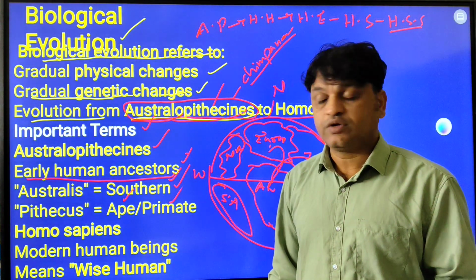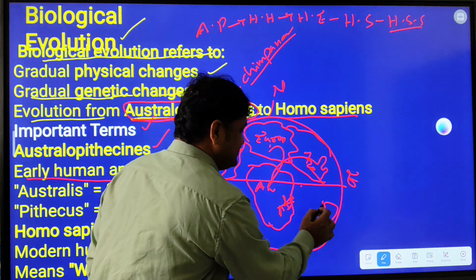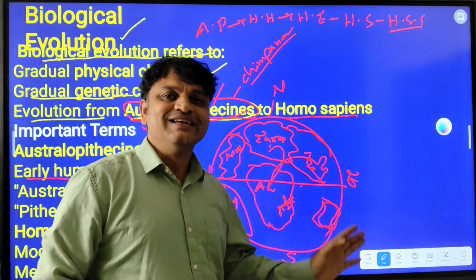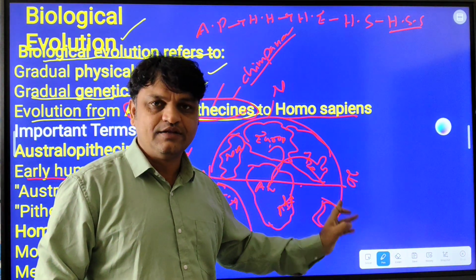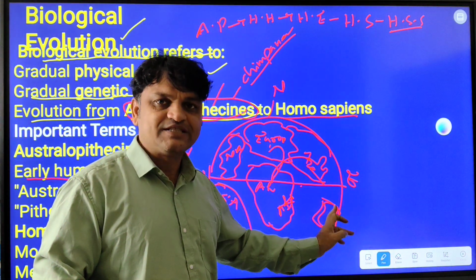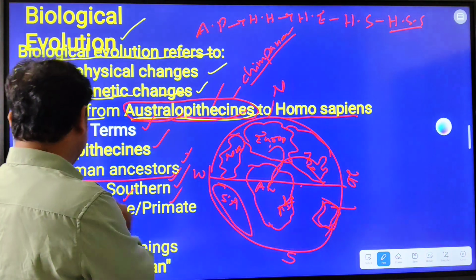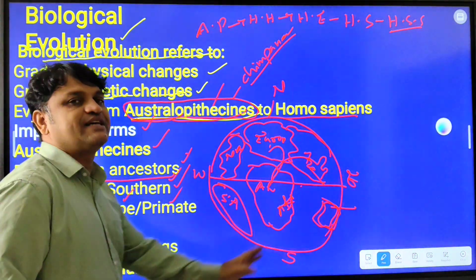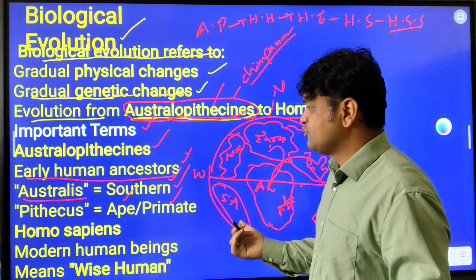One more thing I want to tell you: today we have Australia. This Australia is also nothing but a southern land. It is the seventh continent, the smallest continent, and its capital is Canberra. This Australia came from Australis only. Australia means southern land. This is a new point you can learn from today's video.